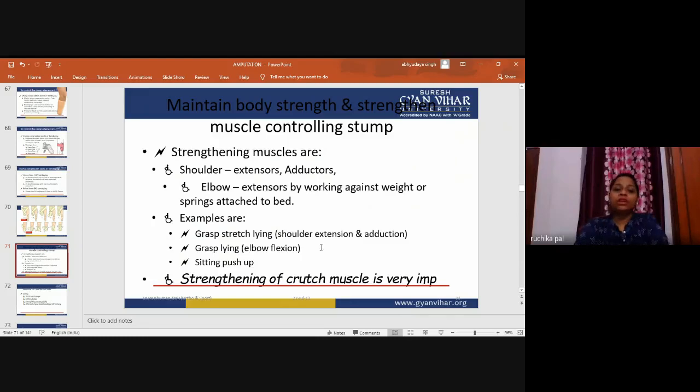Before ambulation, when the patient is trying to ambulate, the crutches will also be helpful for the rehabilitation and for the walking pattern of the patient.